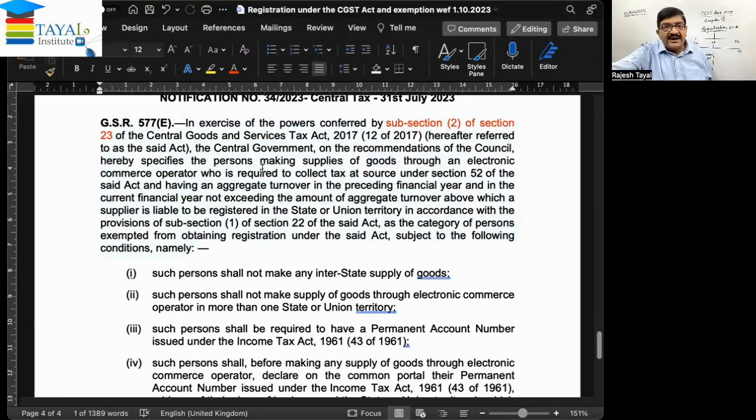Through an electronic commerce operator who is required to collect tax at source, that is TCS I mentioned, under section 52 of the said Act, and having aggregate turnover in the preceding financial year not exceeding the amount of aggregate turnover above which a supplier is liable to be registered in the state or union territory in accordance with the provisions of subsection 1 of section 22 of the said Act. So actually, as per section 24, irrespective of the turnover, registration is compulsory, but here it is said that registration will not be compulsory. As the category of persons exempted from obtaining registration, subject to the following conditions.